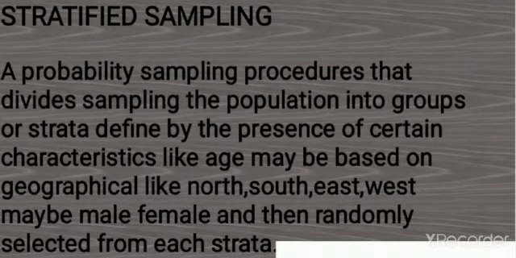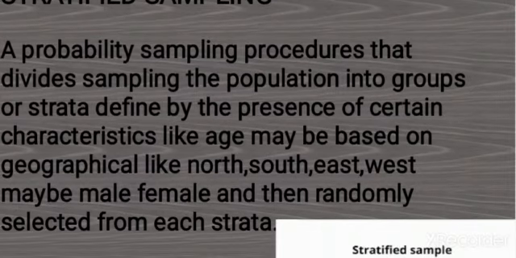The third type of probability sampling is stratified sampling. Stratified sampling is a probability sampling procedure that divides the population into groups or strata defined by the presence of certain characteristics, like age, geographical location such as north, south, east, west, or male and female, and then samples are randomly selected from each stratum.